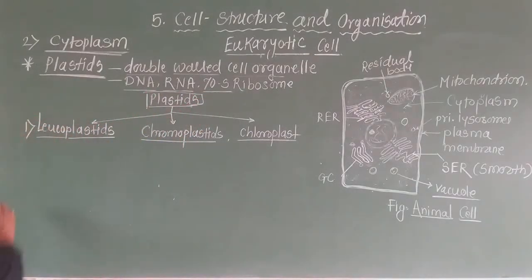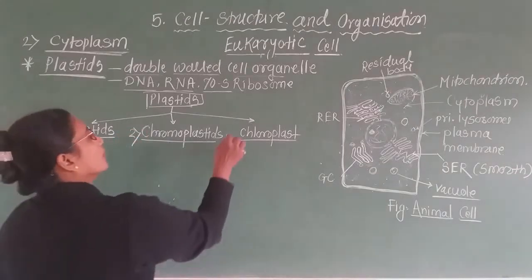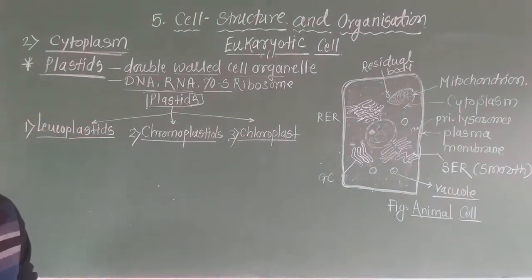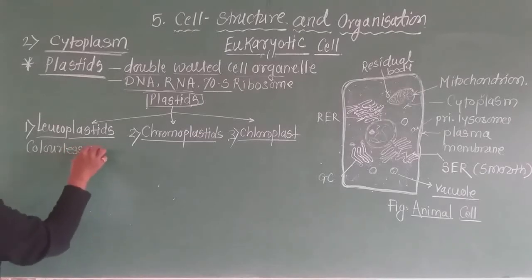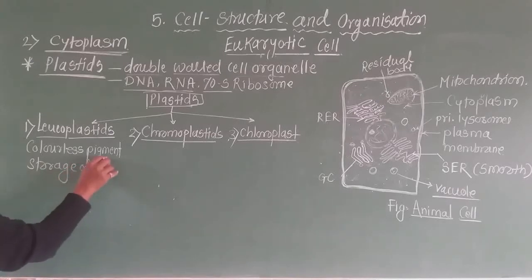First one, leucoplasts; second one, chromoplasts; and third one is the chloroplast. Now, leucoplasts are colorless pigments, and these are mainly for the storage of fat.